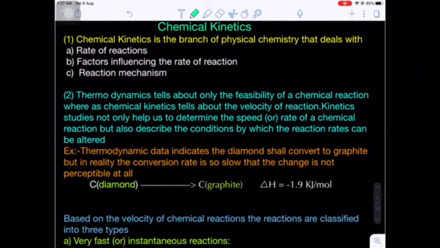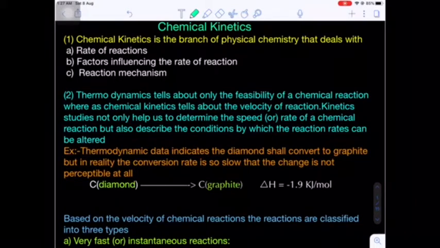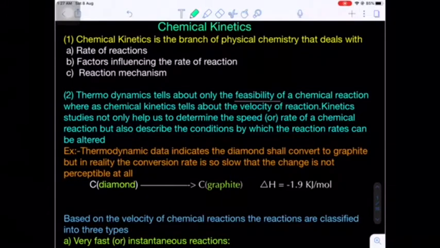Whereas thermodynamics deals with the spontaneity and feasibility of a process, whether a reaction occurs on its own or not. That is called feasibility. Thermodynamics could not explain how fast or how slow the reaction happens, but chemical kinetics explains how fast or how slow a reaction can occur, that is, how fast or slow the reactants can be converted into products during a time interval.